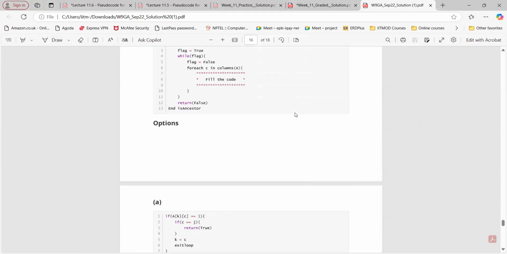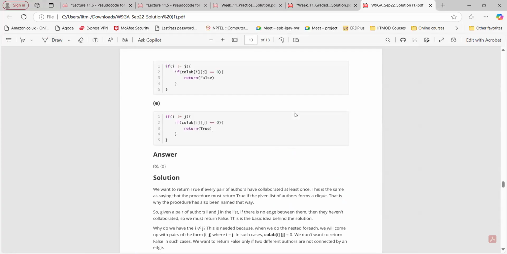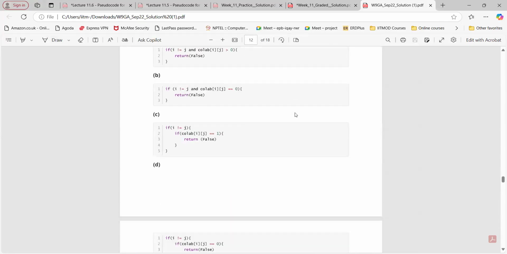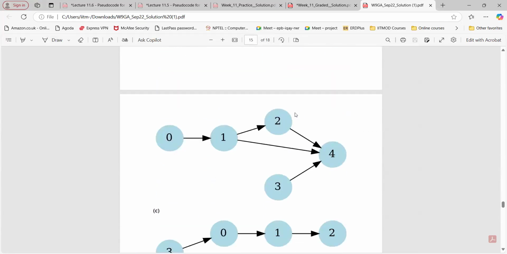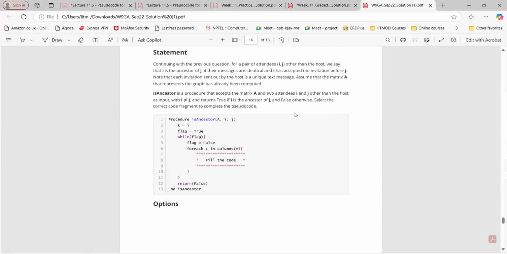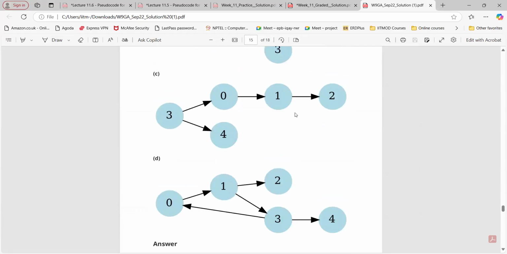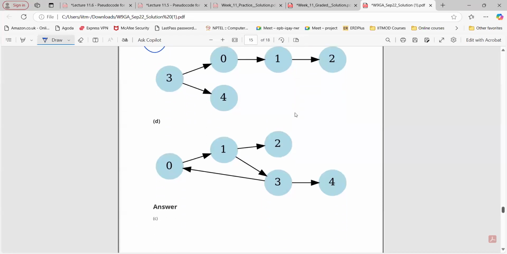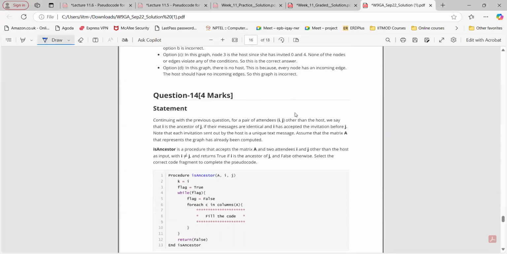Thirteen, 14. So is this question based on the previous few questions or an independent question? Sir, it is based on the previous question. Here, in the previous question, we had to see which graph is correct, and in this we have to make the procedure. So if this is the graph, accepted. Okay. Now let's see what the question is here.